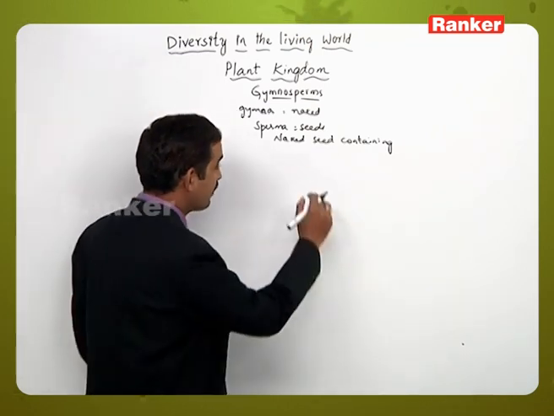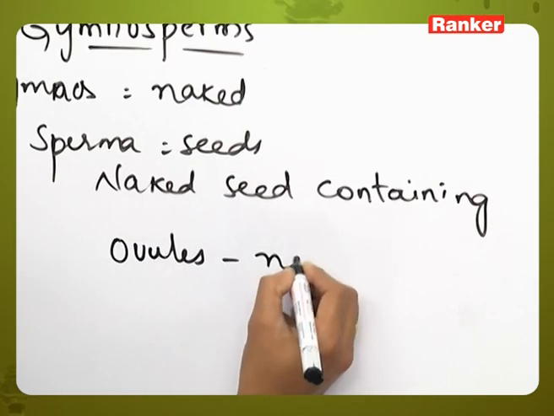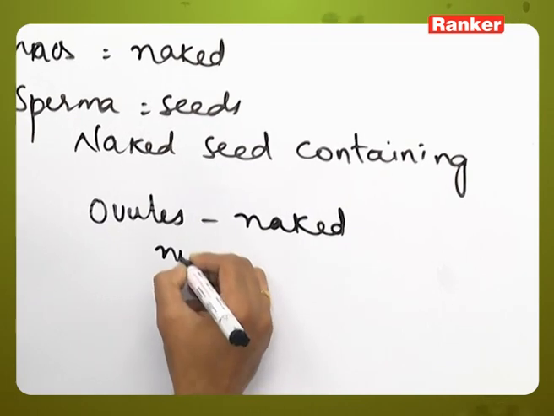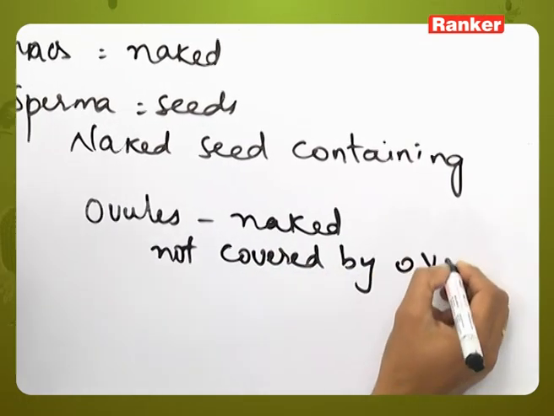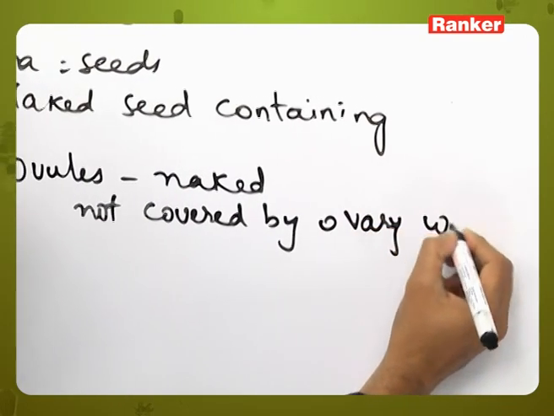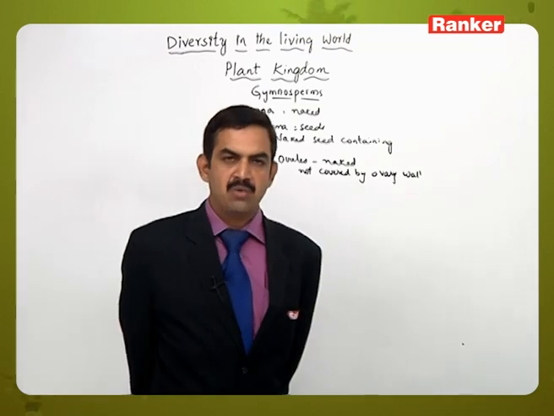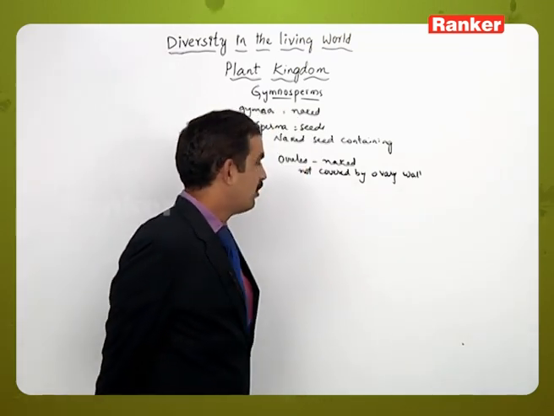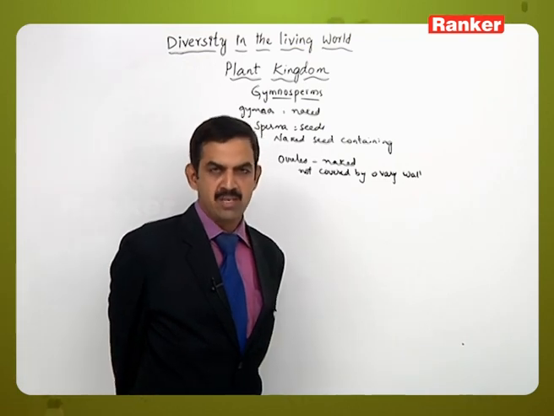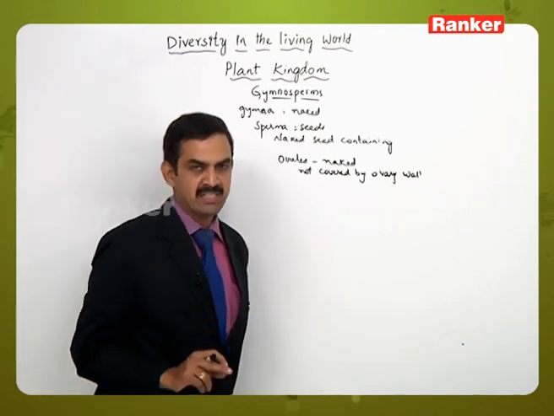Because the ovules are naked and not covered by an ovary wall, that is, the ovary is absent in the members of gymnosperms. So that is the reason why the fruit wall is not formed in them. This is a characteristic feature by which the gymnosperms derived their name.